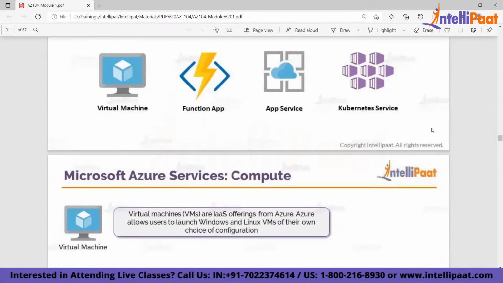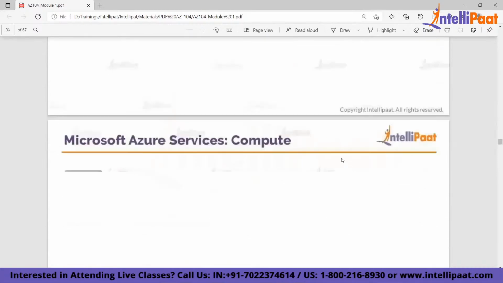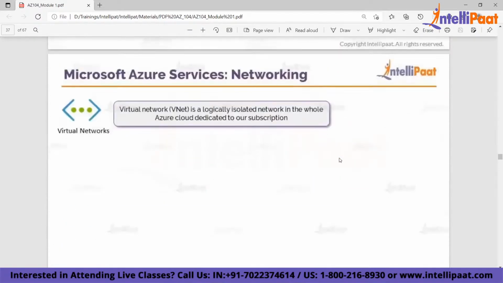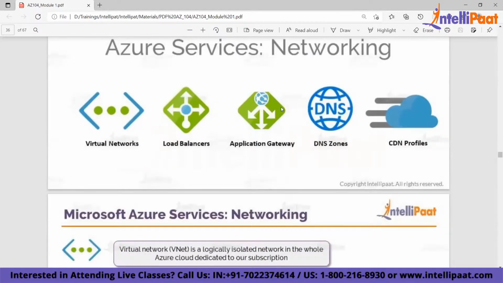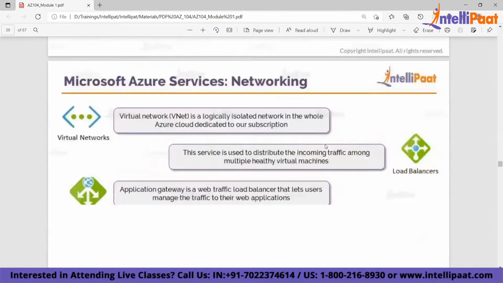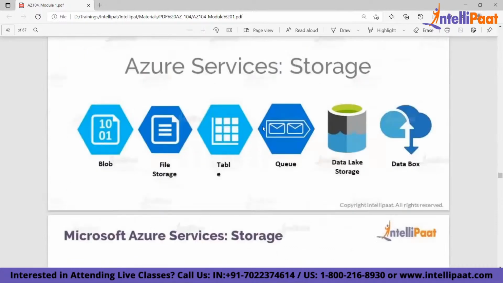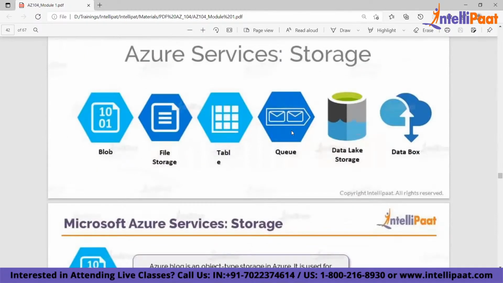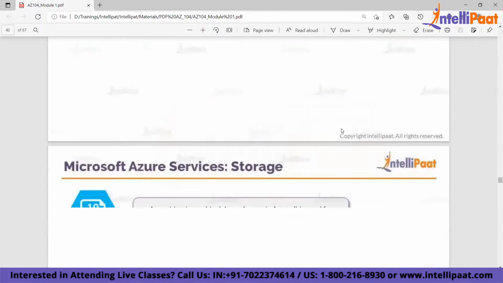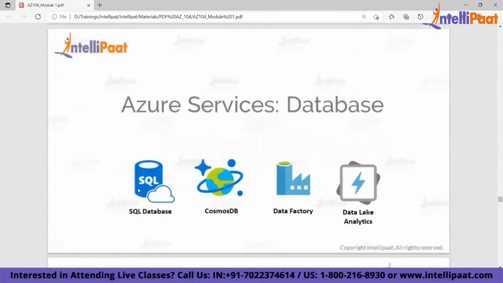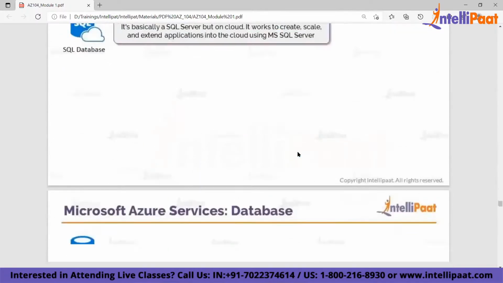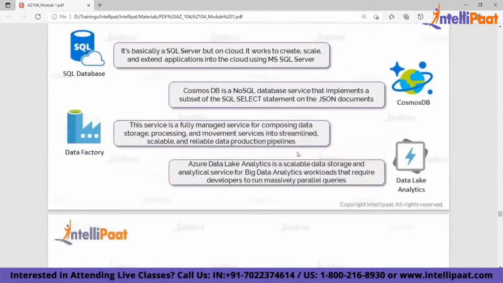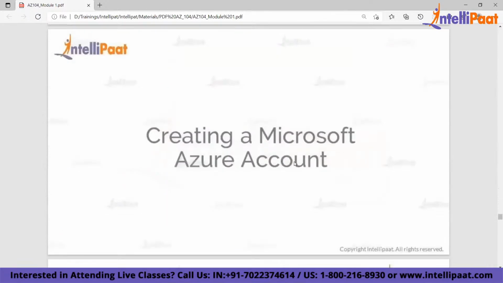In networking, you have virtual network, load balancer, gateway, domain name, content delivery network. Then storage, like blob, file, table, queue. Then databases like SQL Server, Cosmos DB, Data Factory, Data Lake. We'll learn about these services one by one.